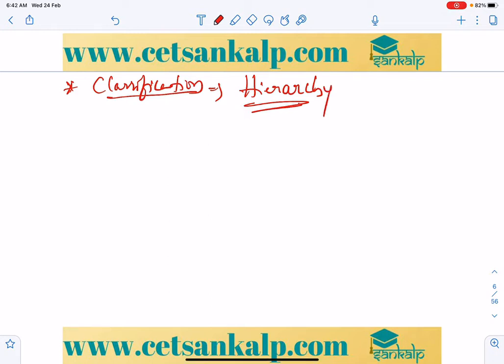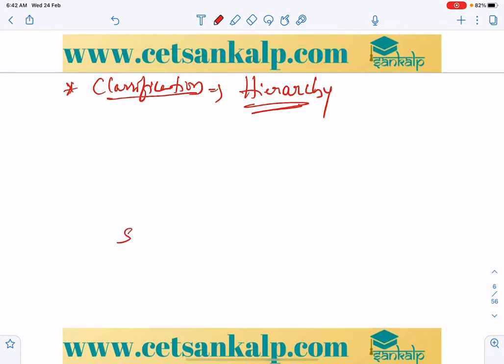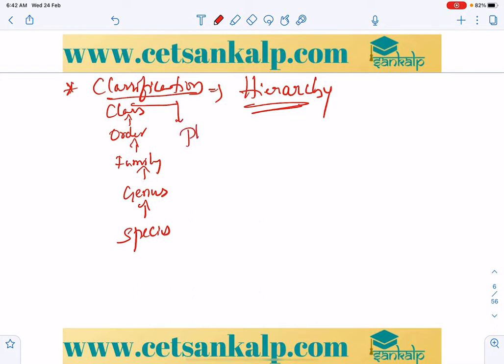What is a hierarchy? The arrangement of organisms in which we have different categories, or ranks, or taxa, in this series: species, genus, family, order, class, phylum, and next kingdom.